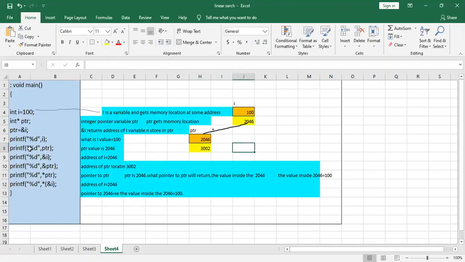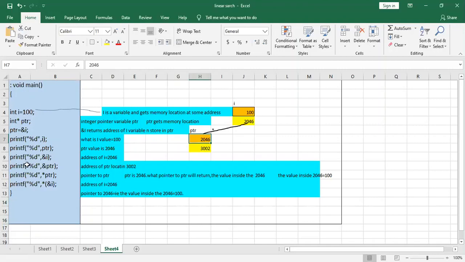Correct? Now we are just printing printf("%d", i). i is the variable, so what is the value? It will print the value. Simple. What is the value of i? 100. So it will print 100. In the next line, printf("%d", ptr). What is the value inside ptr? 2046 is the value. So it will print 2046.